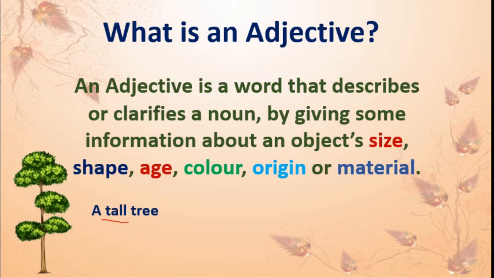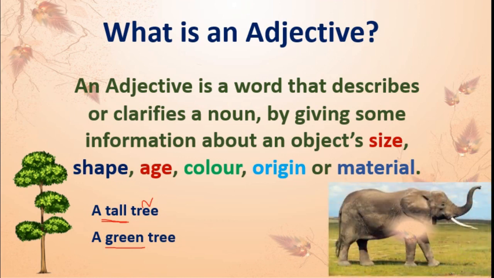So, a tall tree. Extra word I am using for this tree, that is noun. So this is called an adjective. One more, a green tree. Again, green is an extra word or describing word for tree. So this is also called an adjective.